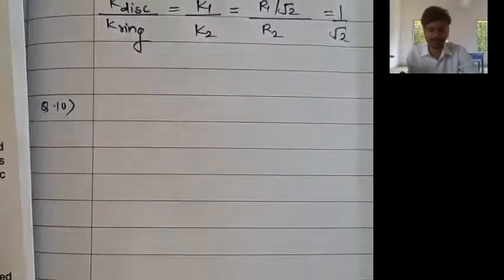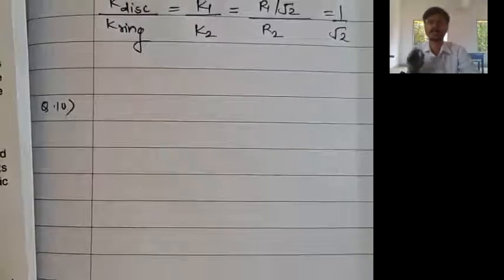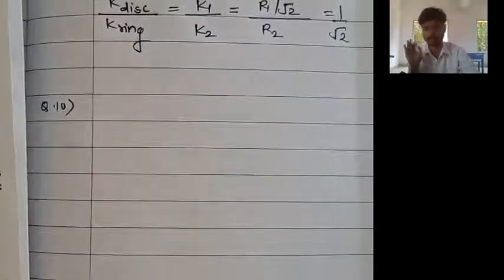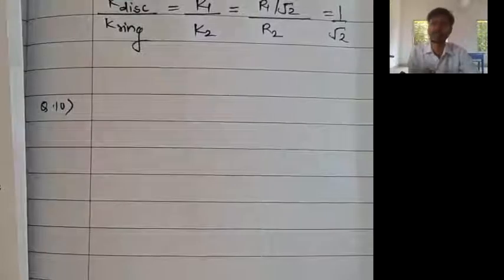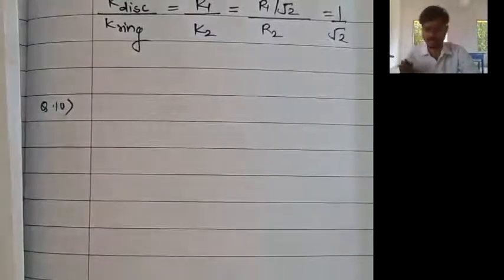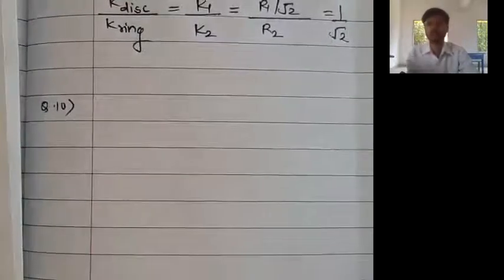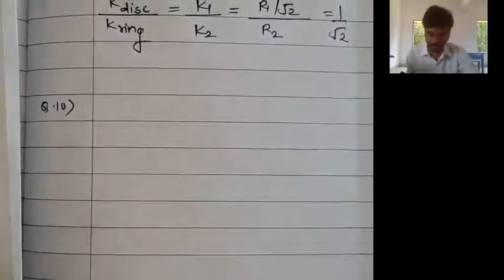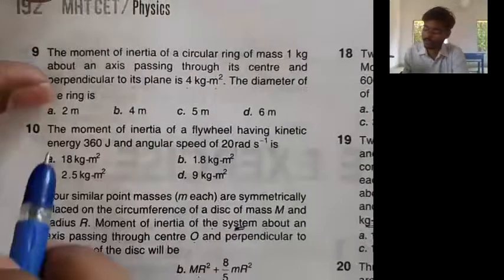First extract the data. See what is given, what is asked. Then write the equation for what is being asked. First write what is given, what is asked, then write the equation for what is asked. Fine. And then put the known values and try to find out the unknown values. This is the general method. Fine. Example number 10.